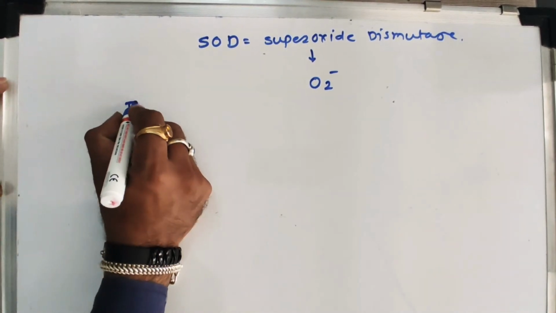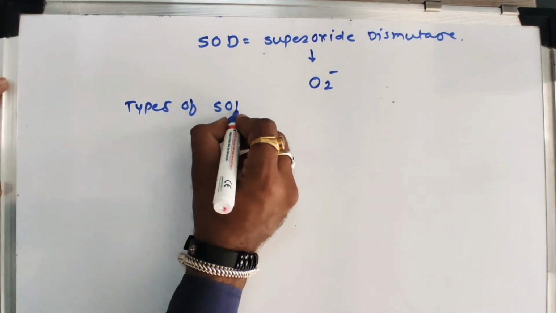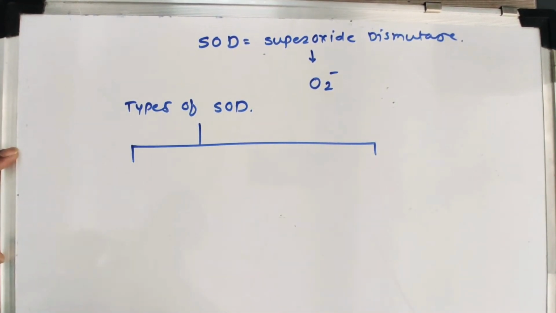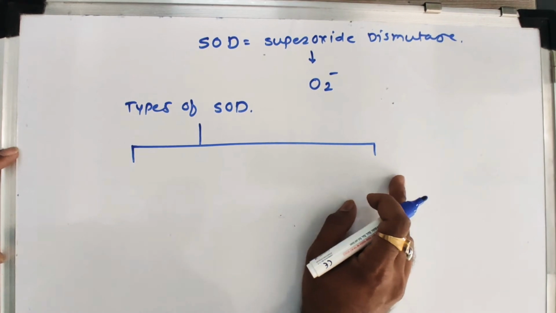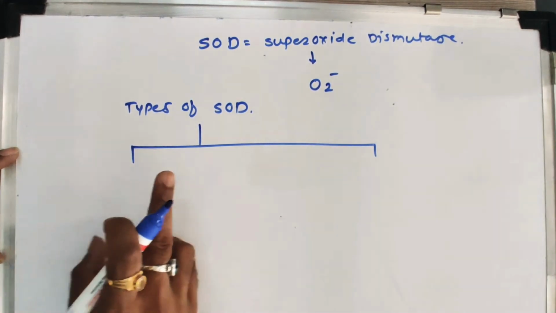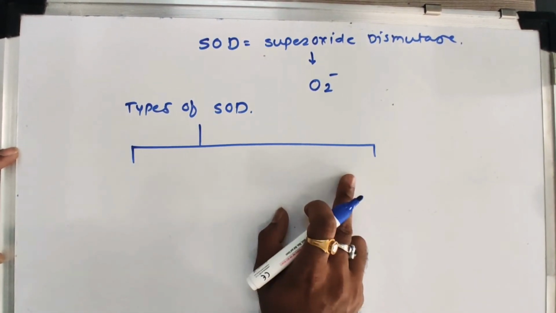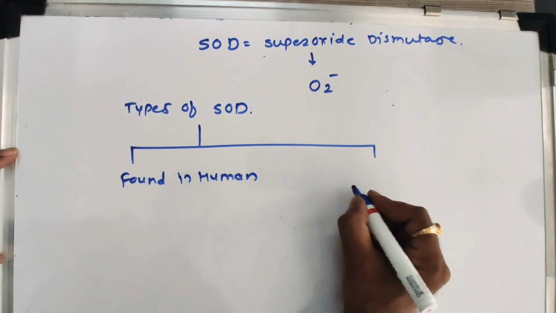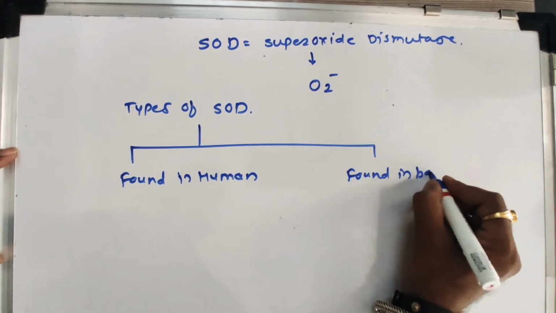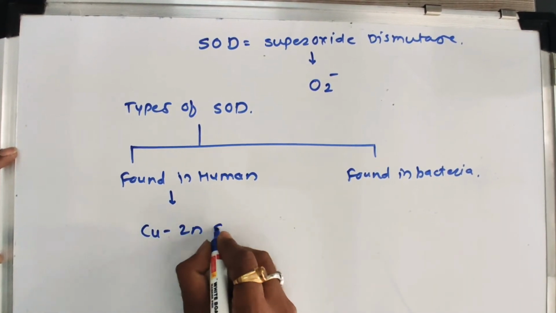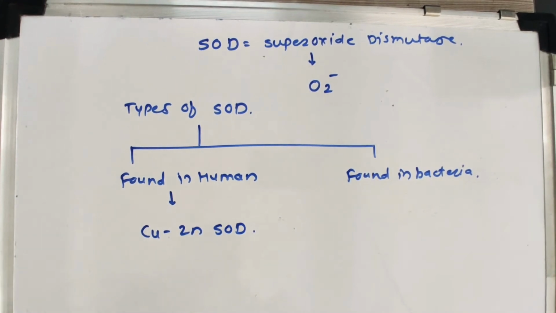If you think about the types of SOD, superoxide dismutase is divided into two categories according to where it is found, whether in human beings or in bacteria. One is found in humans, and the second is found in bacteria. The SOD found in the human body is copper zinc SOD, that is, copper and zinc superoxide dismutase.